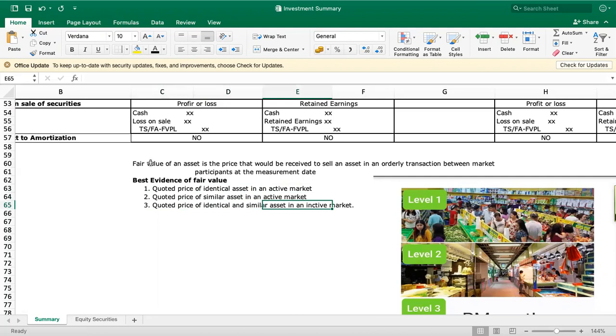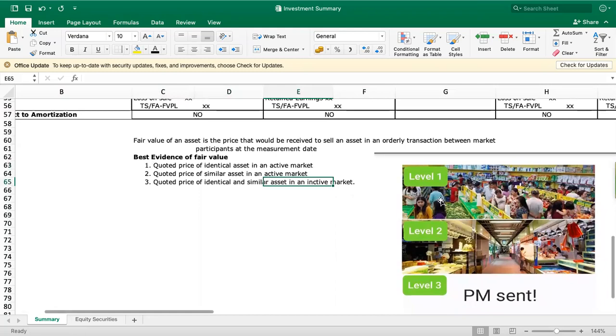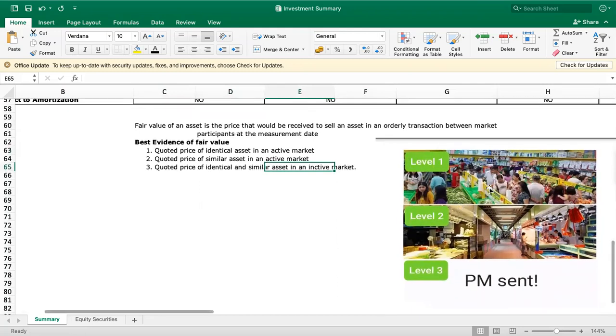If you try to picture that, you can refer to this picture. This is an illustration of the best evidences of fair value. Level 1 is an identical asset in an active market, like in the mall. Number two is a similar asset in an active market, because there are many markets, and the market is still active. So how much is its price there?